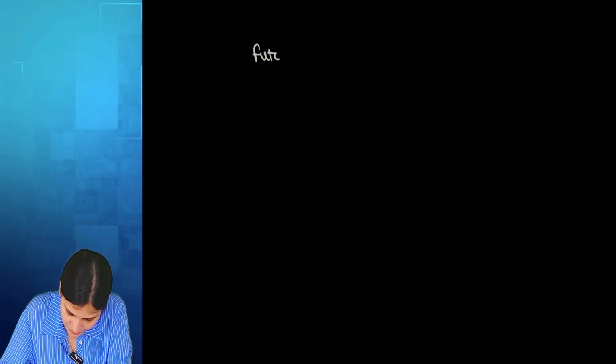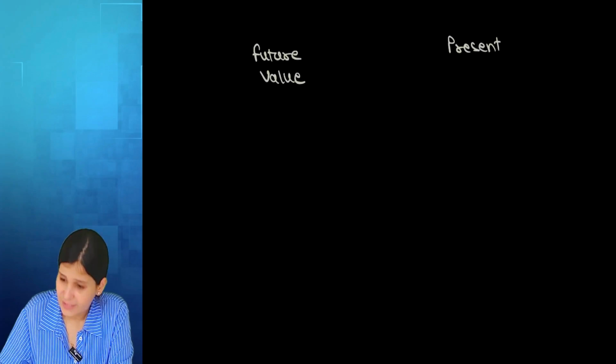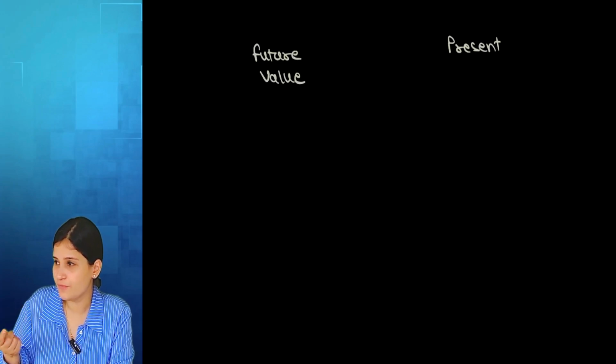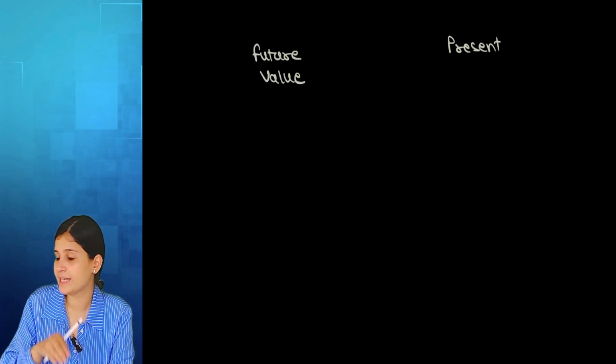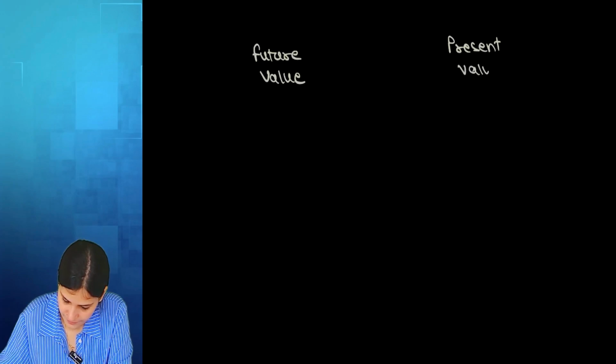Let's write down the formulas. Future value. That depends on ordinary and due. If it is ordinary, it starts from 1. If it is due, the payment will start from 0. Present value.